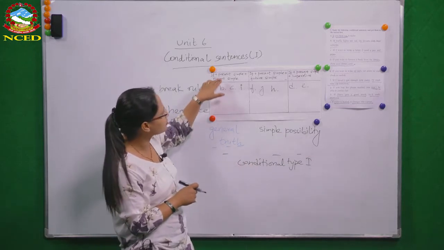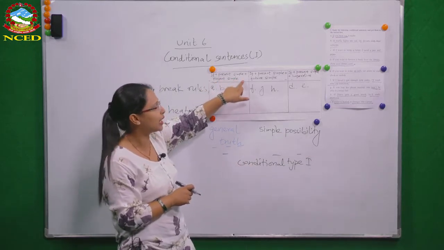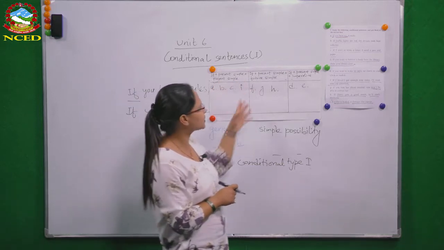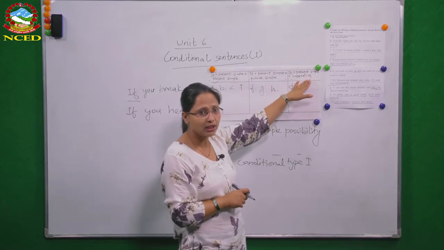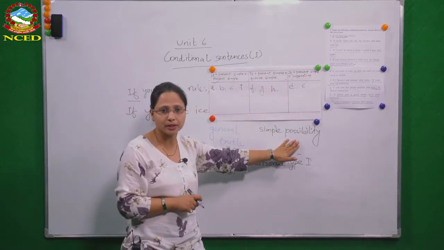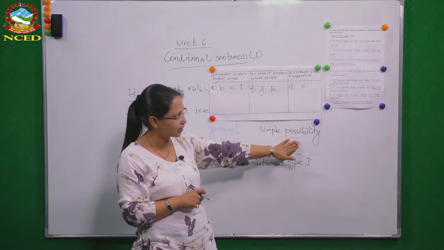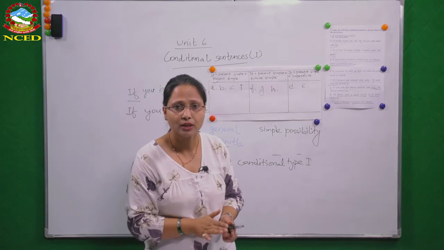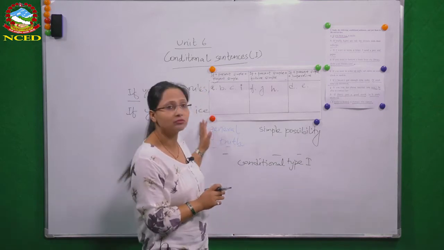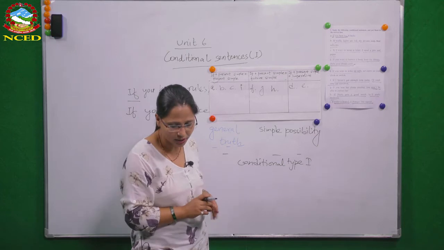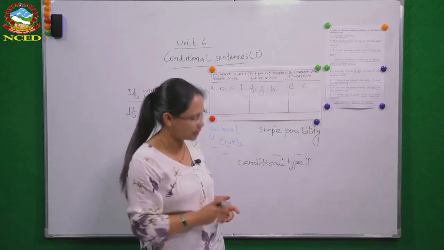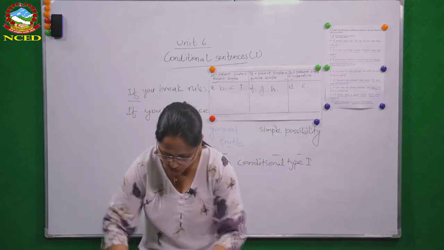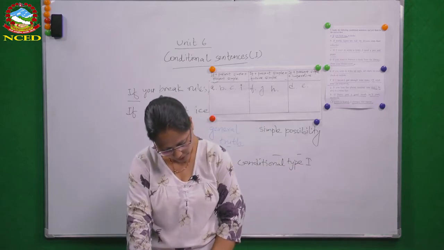So we use present simple in the main clause if we are using it to express general truth, and we use either simple future or imperative if we are talking about simple possibility. Okay, that is another thing you have to remember. So have you understood so far? If you have any questions regarding this, please ask your teacher if you haven't yet been clear. Okay. And now let's move on to the exercise of your book.